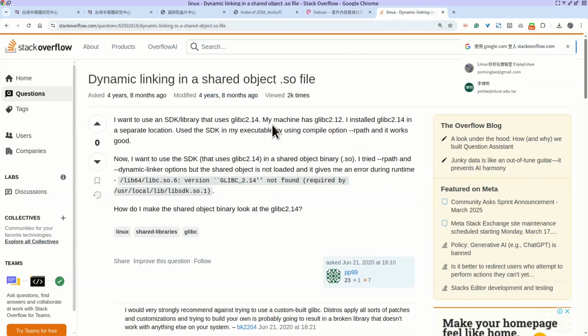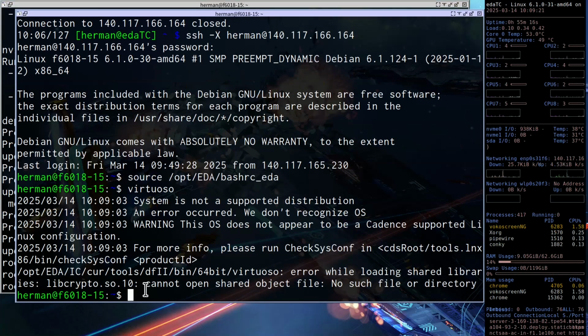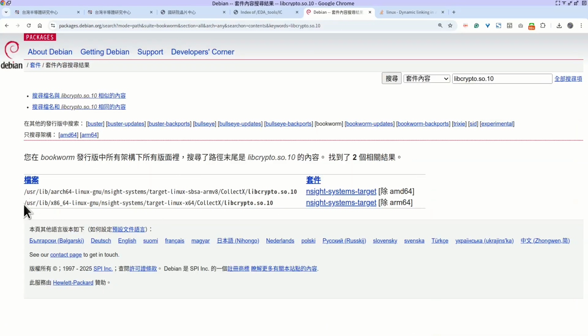This is called the dot SO.10 or .1. If you see anything like this, file name .so, that means this file is a dynamic linking library. And the reason Virtuoso didn't find this is because this file is located in a very special directory. The directory is here. Normally, our dynamic linking library is in this directory. However, this one is located in another